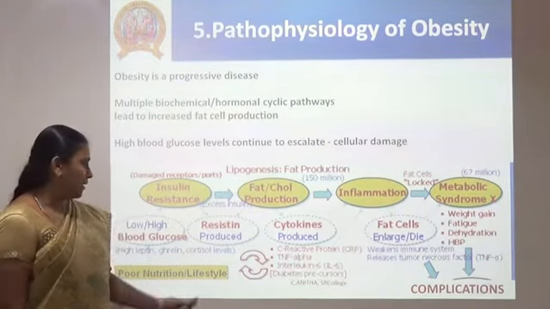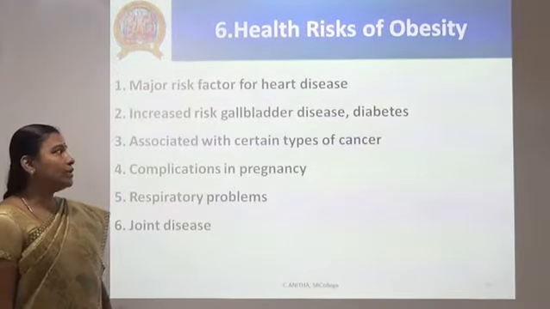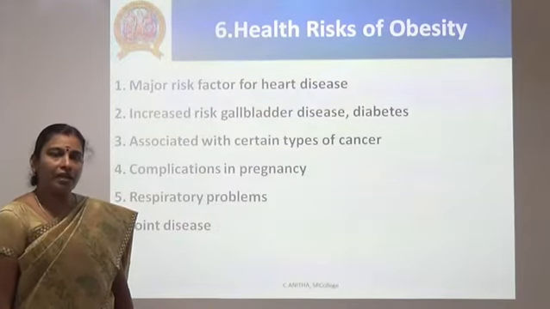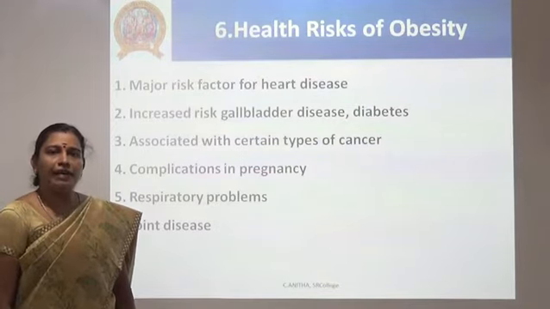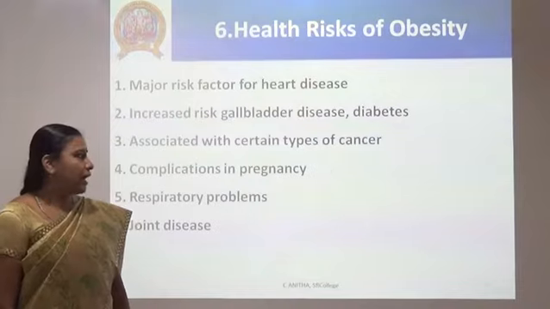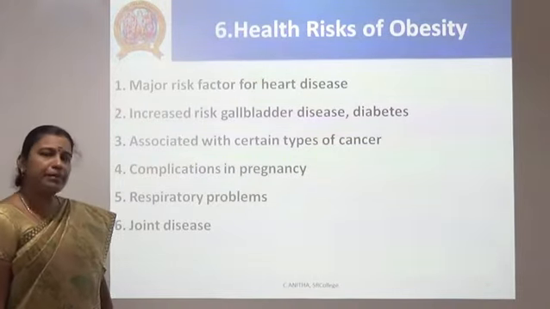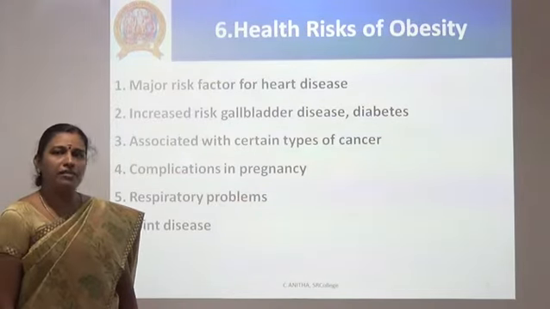Now what are those complications? The health risks of obesity include mainly heart disease, gall disease, diabetes and even certain types of cancer. If obesity is in late pregnancy, the mothers tend to become diabetic, and that will lead to various complications in pregnancy. And also respiratory problems like shortness of breath, and knee pains in the joints.